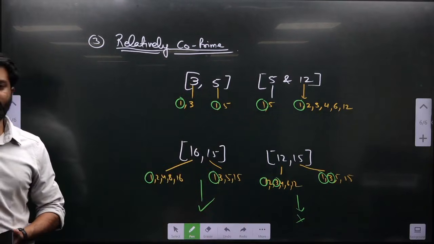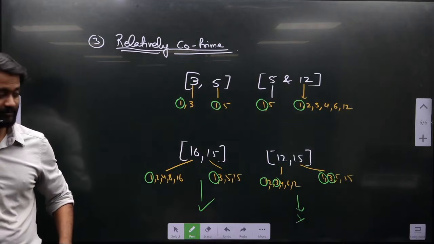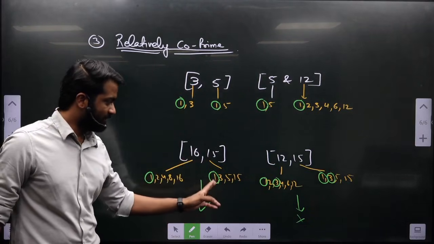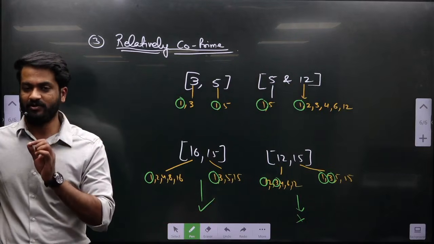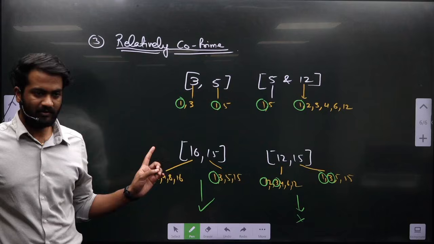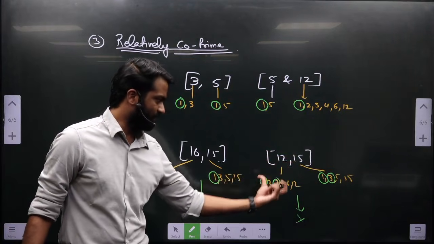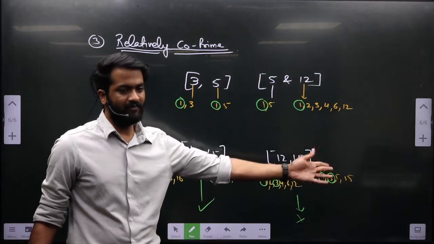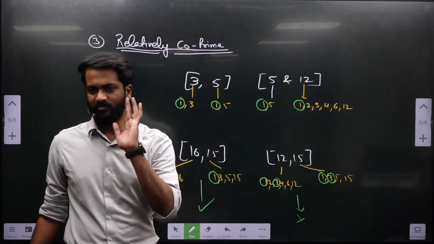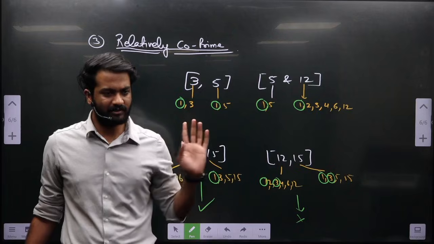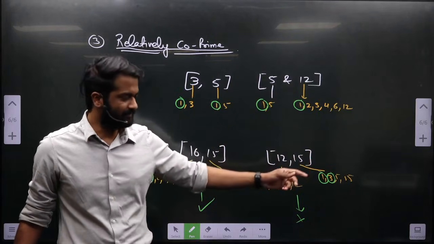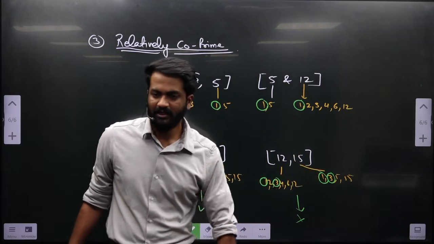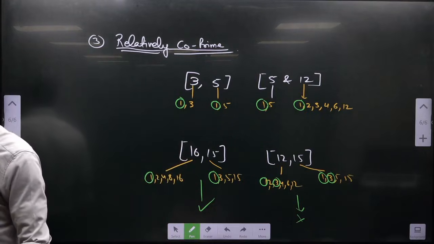So are 16 comma 15 relatively co-prime? Yes. Why? See, 16 का factors are 1 2 4 8 16. 15 का factors are 1 3 5 15. So there is only one factor which is common, that is 1 itself. So it is relatively co-prime. And this 12 comma 15: 1 2 3 4 6 12, and 15 will have 1 3 5 15. If you are struggling in finding the factors, don't worry at all, just allow me one class of factors. This is a very simple task. We will make the pairs, we will learn, है ना? So there are two factors which are common, 1 and 3. So this is not relatively co-prime. Do I make sense?